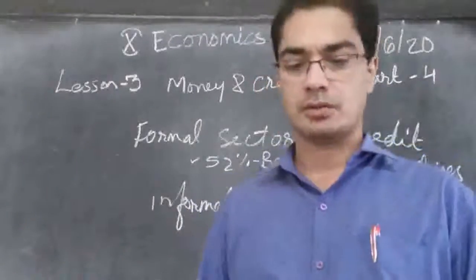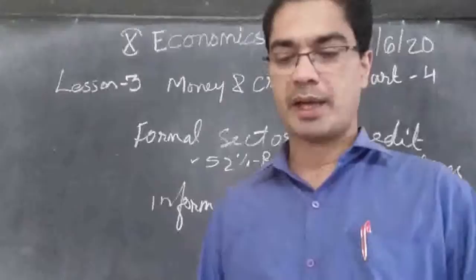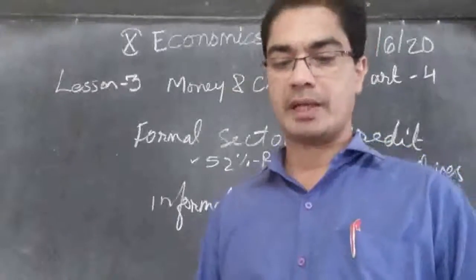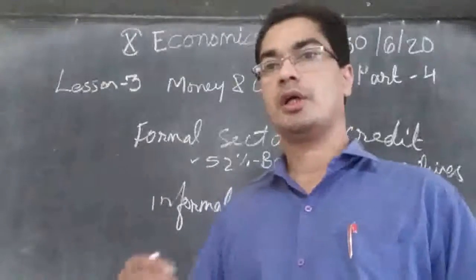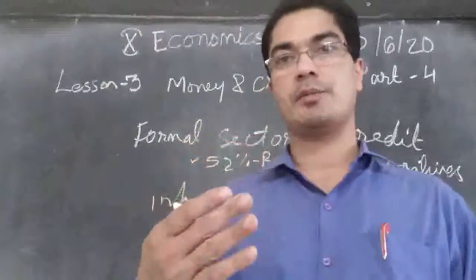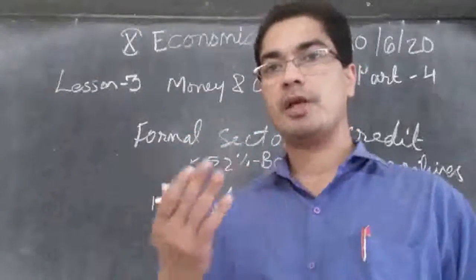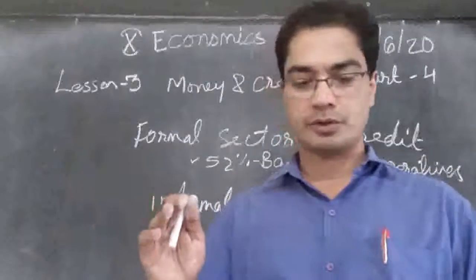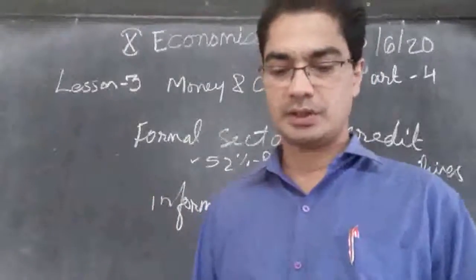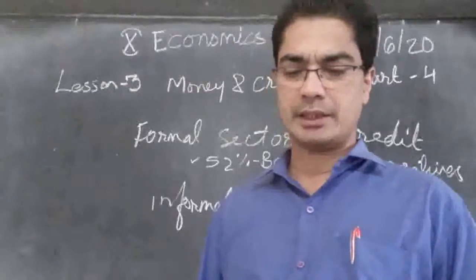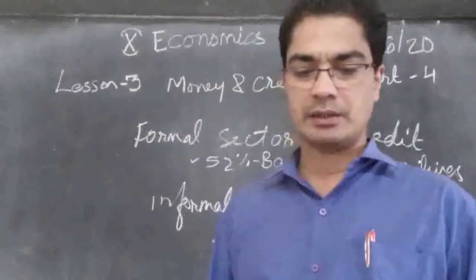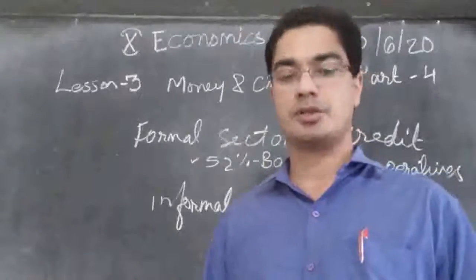For instance, we have seen that the banks maintain a minimum cash balance out of the deposits they receive. The money that people deposit in the banks, they don't give away as loan to everyone. They keep 15% there. The RBI monitors that the banks actually maintain the cash balance.